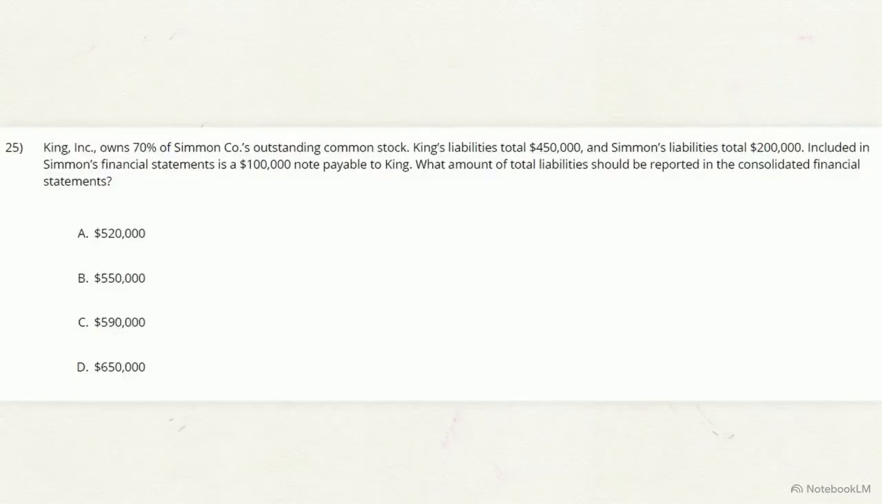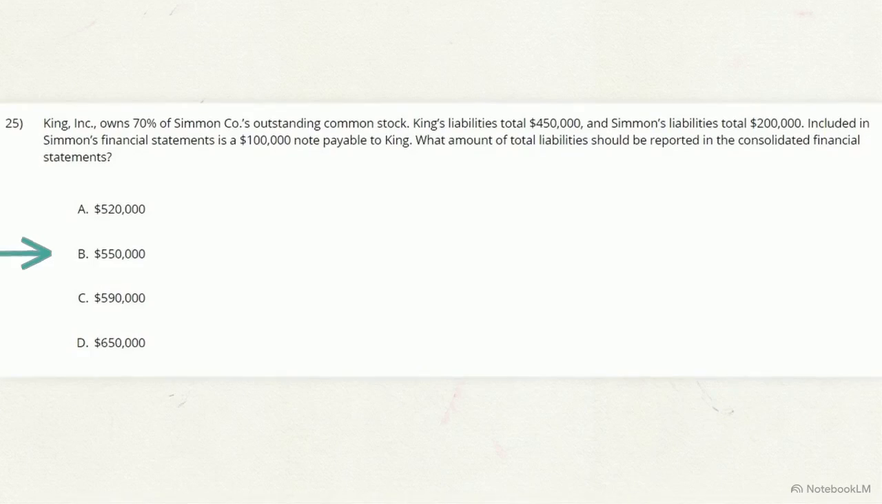King owns 70% of Simon. King has $450,000 in liabilities, and Simon has $200,000, summing to $650,000. However, Simon's liabilities include a $100,000 note payable directly to King. This internal debt is removed, resulting in true consolidated liabilities of $550,000.